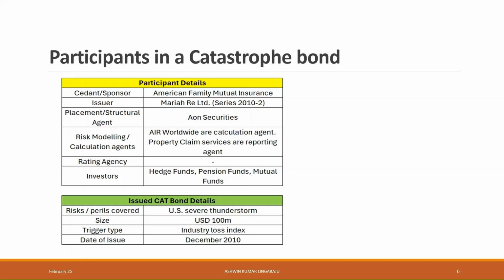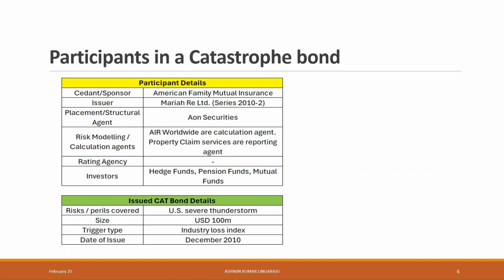American Family Insurance is the cedent or the sponsor. Mona Re is the special purpose vehicle, also known as SPV, which issues the cat bond on behalf of American Family. Aon is the structuring agent which helps the sponsor in selecting the size and trigger type. AIR Worldwide is the modeling agent. There is no rating present for this bond, and investors are leading hedge funds, pension funds, and mutual funds.